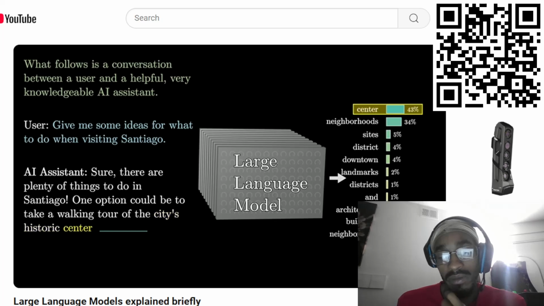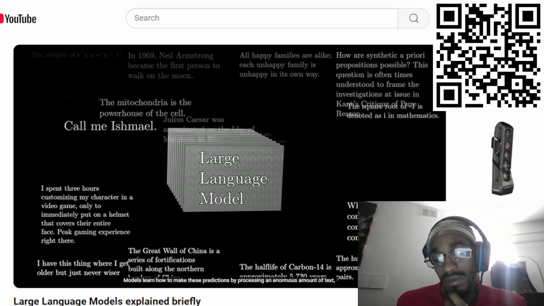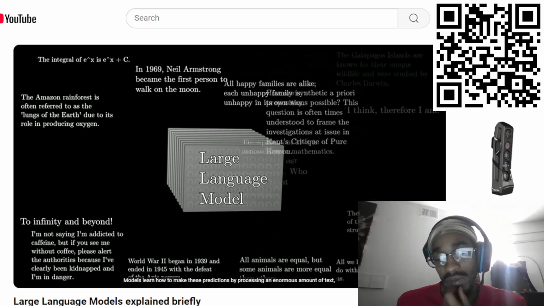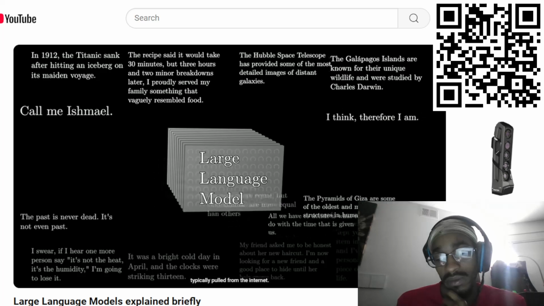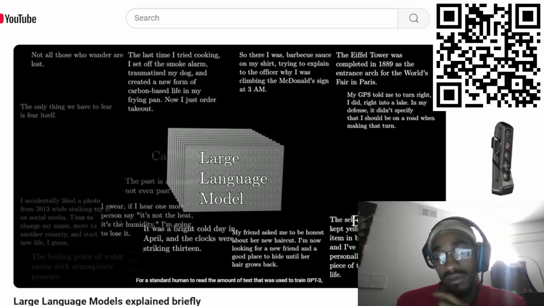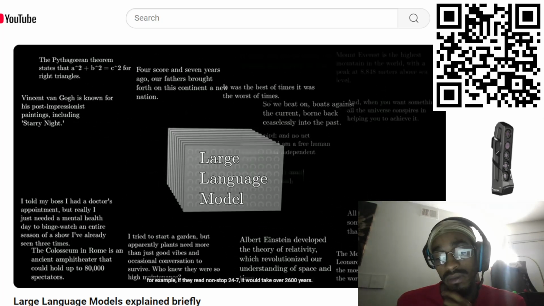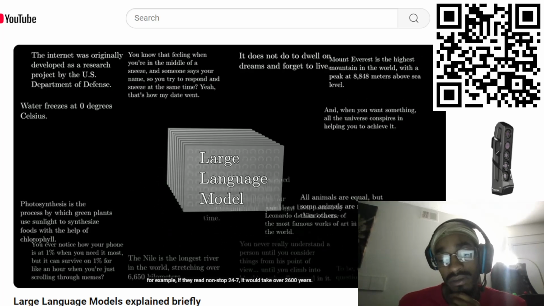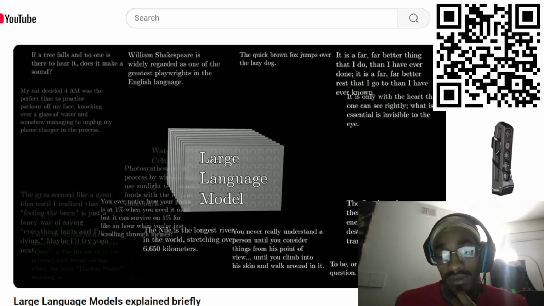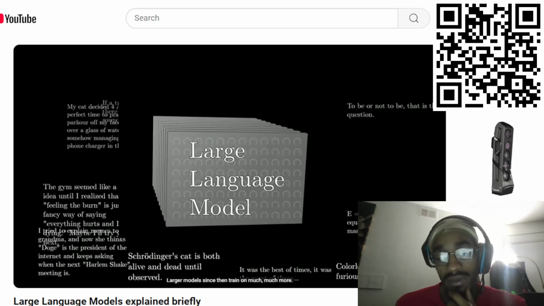Models learn how to make these predictions by processing an enormous amount of text, typically pulled from the internet. For a standard human to read the amount of text that was used to train GPT-3, for example, if they read nonstop 24/7, it would take over 2,600 years. Larger models since then train on much, much more.